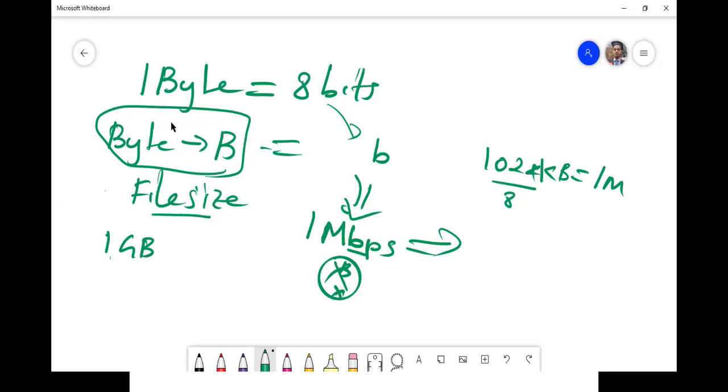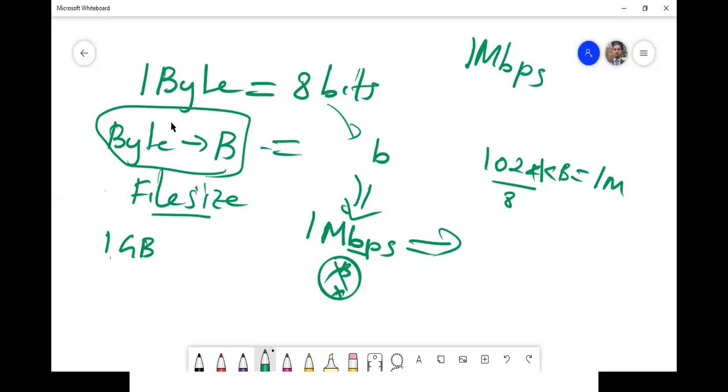actually you are getting the download speed. You can observe this. Hereafter, when you download anything, you observe. Your connection speed will be 1 megabit per second.